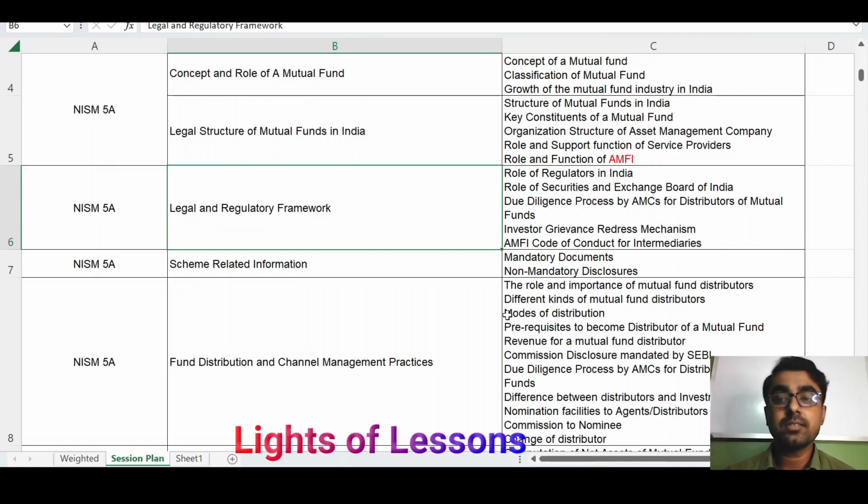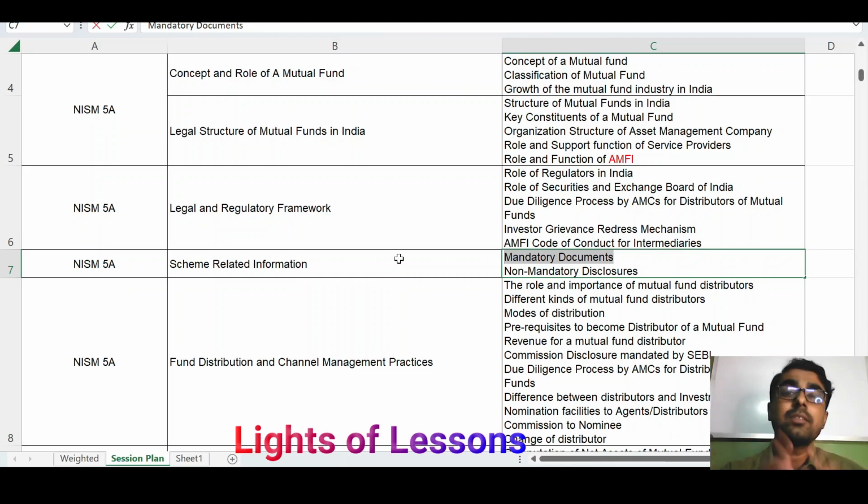Next chapter is about the scheme related information. So for investing in any company or any mutual fund, the investor must know in detail about the background of that fund, like who promoted or created that fund, what the benchmark is, what the different standards are, and what the risk profile of that fund is. All of this you will learn in this chapter.